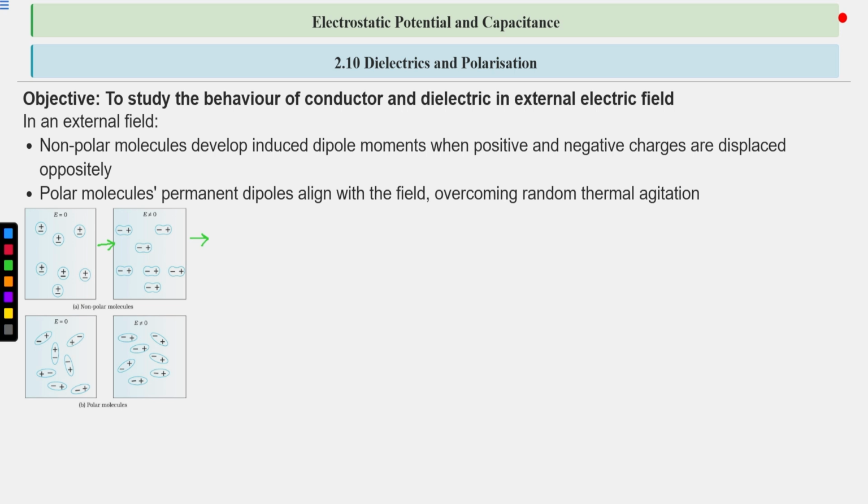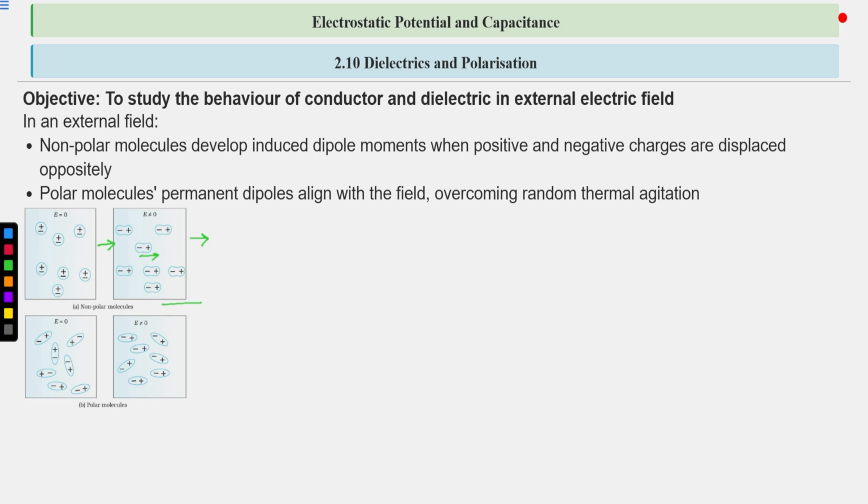So this molecule will stretch like this. Here a partial positive charge appears, here a partial negative charge appears. So the dipole moment will be from partial negative to partial positive, in the same direction as the electric field. This is the stretching of molecules.